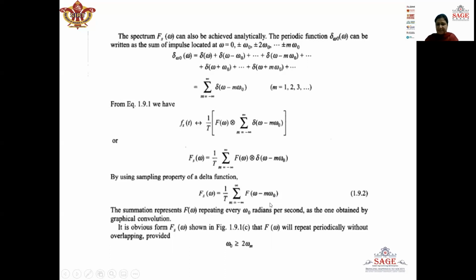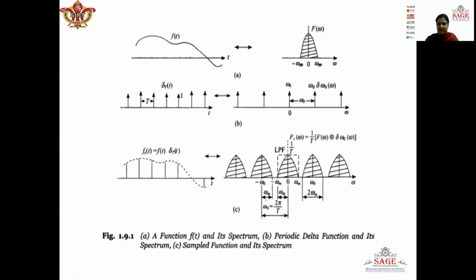So the basic representation of F omega, which we have already seen here, is a spectrum which is varying from minus omega m to plus omega m. Now, if we shift it every omega naught, then this spectrum will repeat every omega naught radians per second. So in the resulting spectrum, we can see that the basic spectrum of F omega is getting repeated after every omega naught radians per second.